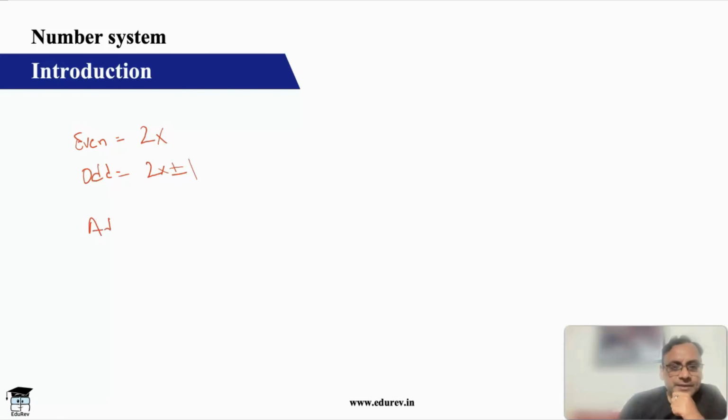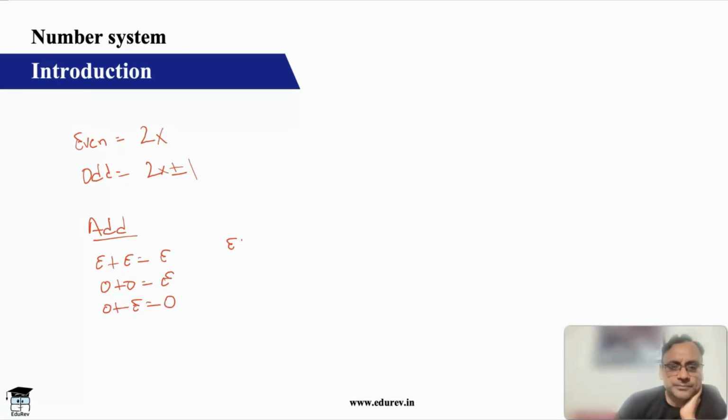Let's say if I'm adding, even plus even, you'll get even. Odd plus odd will also give you even. Odd plus even will give you odd. And odd plus even or even plus odd is the same, so sequence does not matter. There are three possible combinations.